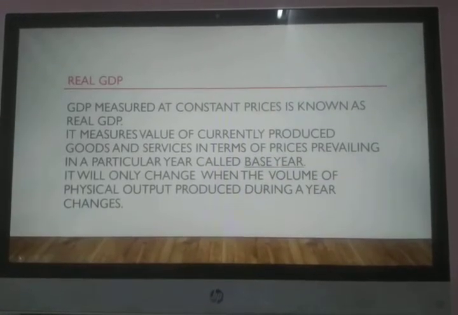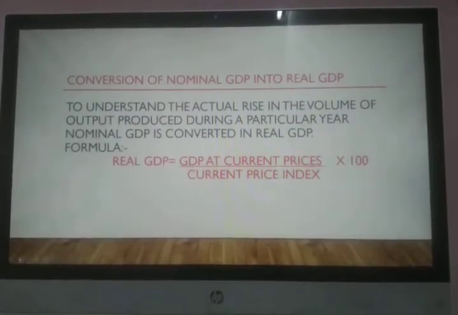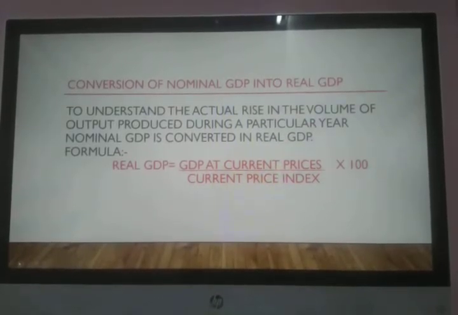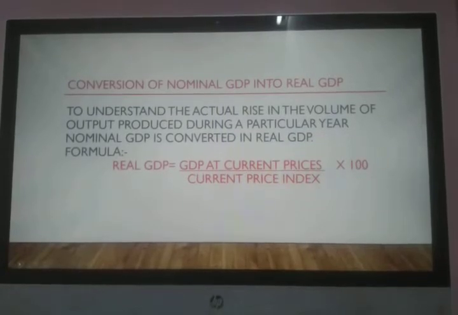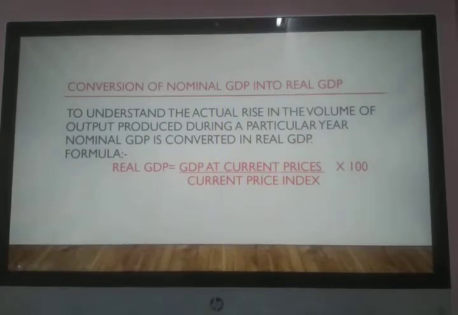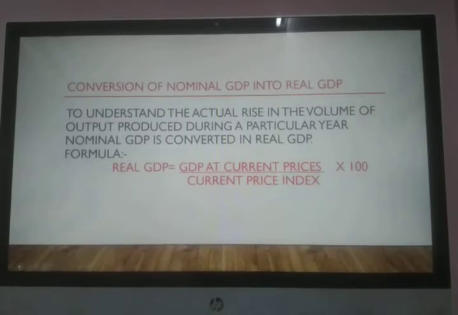To convert nominal into real GDP, we have a conversion formula. Why do we do it? Why is conversion required? Just to know the actual volume of output produced in a particular year, irrespective of any change in the price. That means we only have to measure the physical output increase, so no price fluctuation should be involved in it.